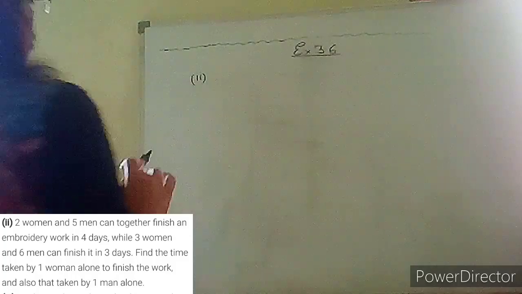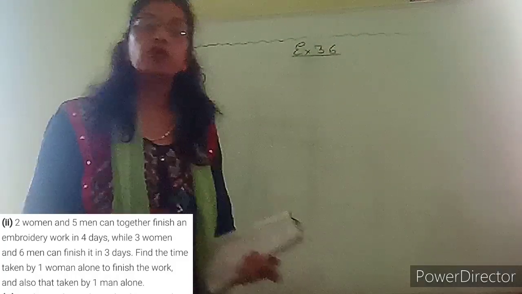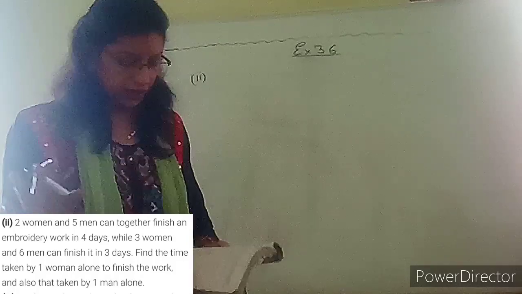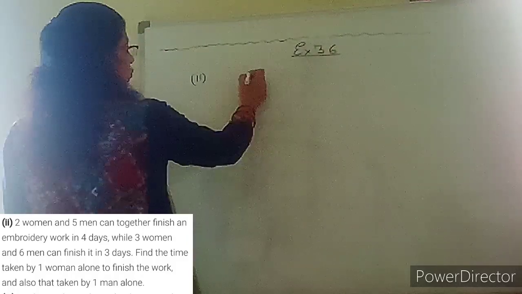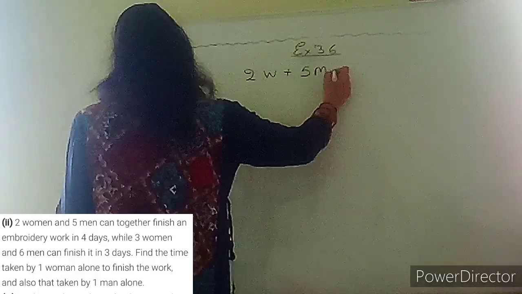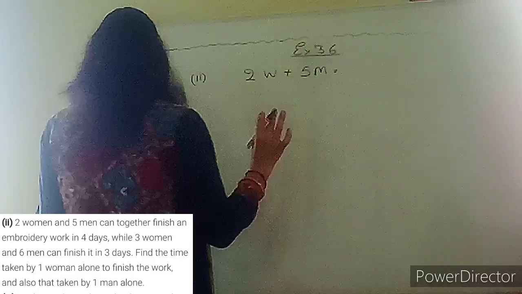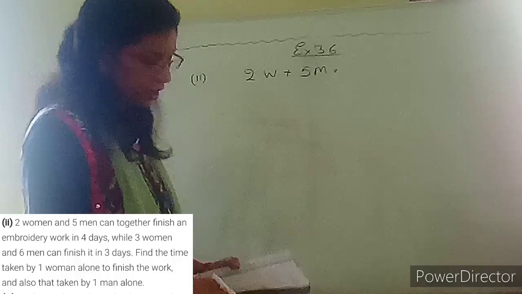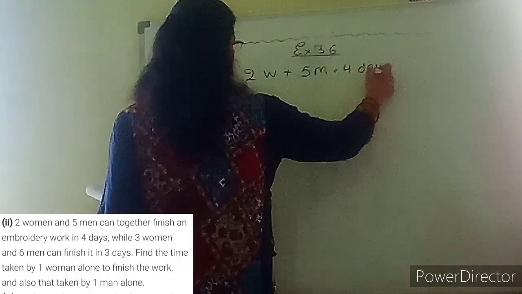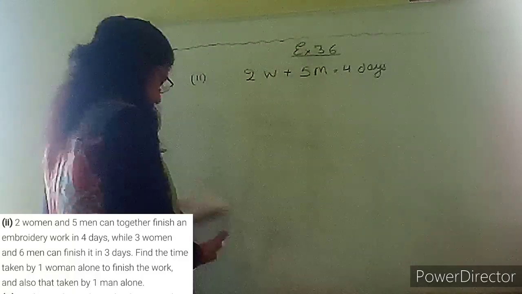Now this type of question is very important. How to do these type of questions? I'm telling you. 2 women and 5 men together can finish our embroidery work in 4 days. So they are together completing in 4 days. Okay, 2 women and 5 men.